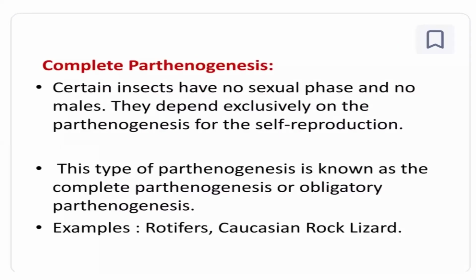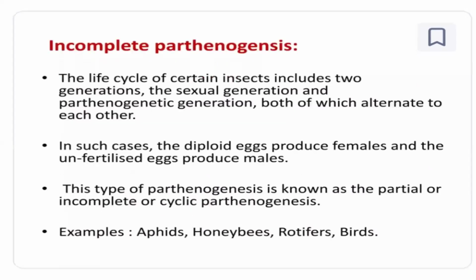This is complete parthenogenesis. Some insects have no sexual phases under environmental conditions, so they depend exclusively on parthenogenesis for self-reproduction. This is complete parthenogenesis, and it is also known as obligatory parthenogenesis.